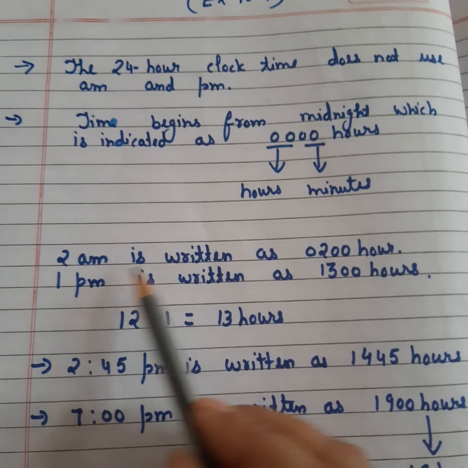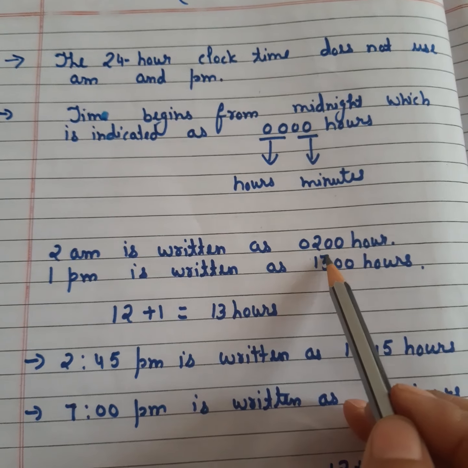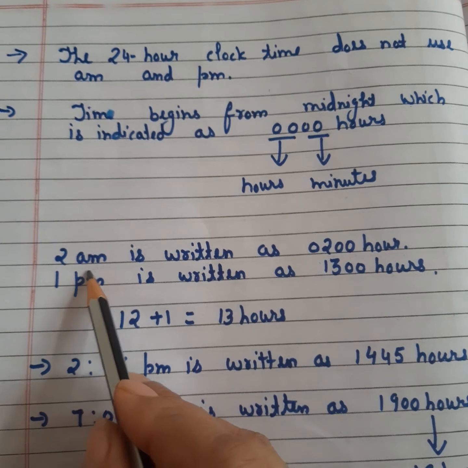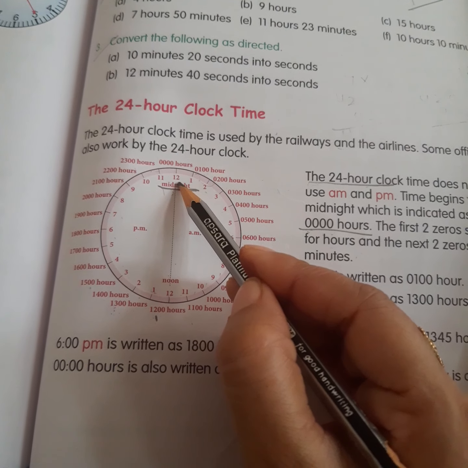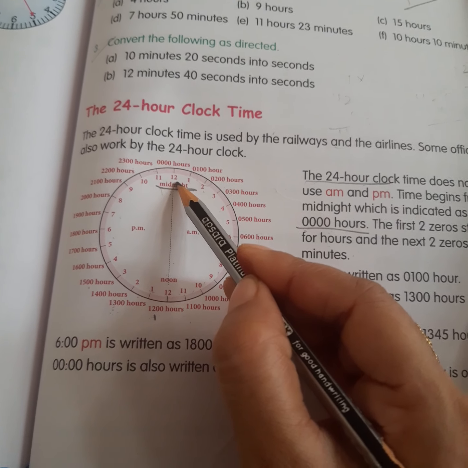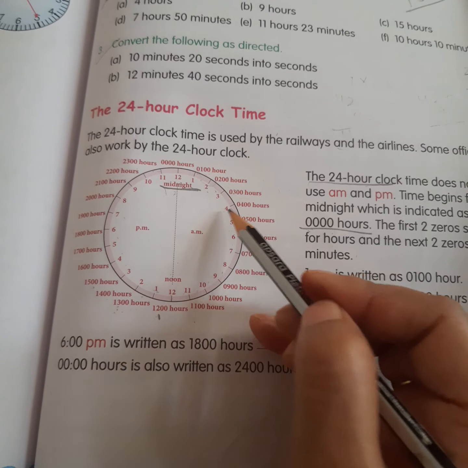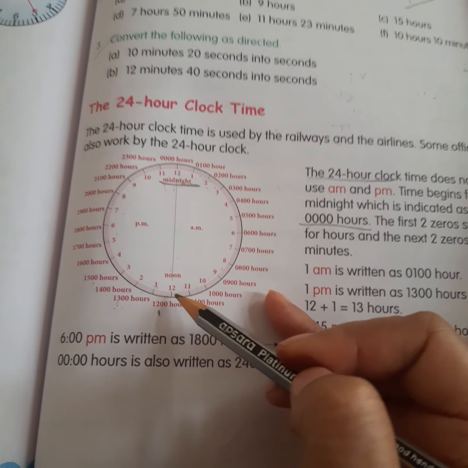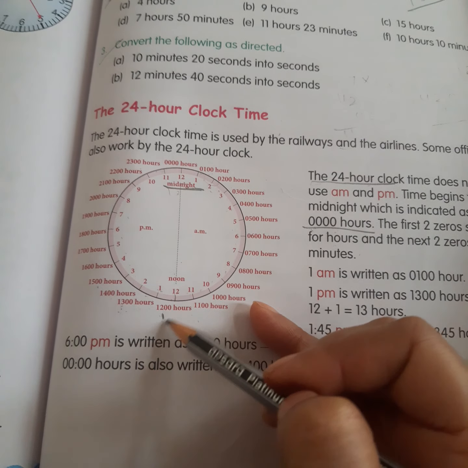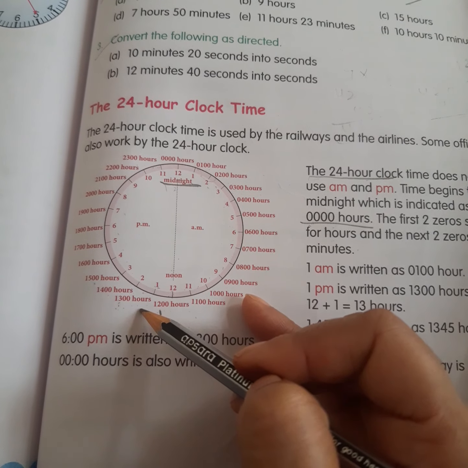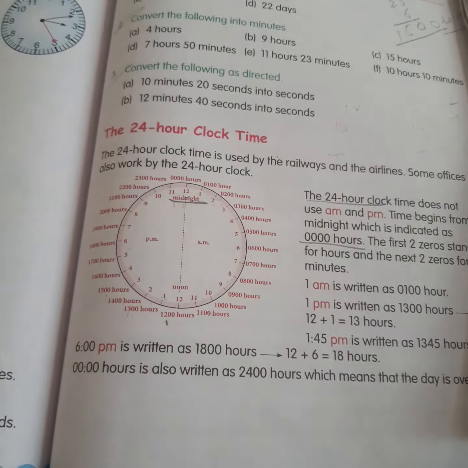If I want to write 2 AM, it will be written as 0200 hours because it is the case of the AM. If you see here, this is the time the day started, it will be 1 a.m., 2 a.m., 3 a.m. This is the case of the a.m. only. After we reach here, the time of the p.m. will start. So we will be adding 1 here for each of the following hours.